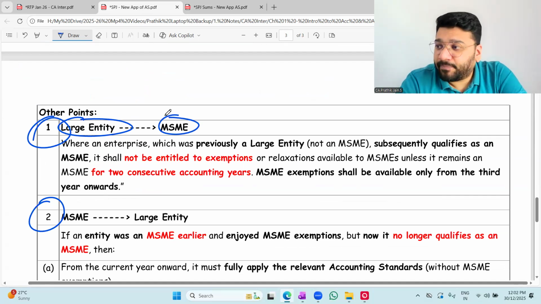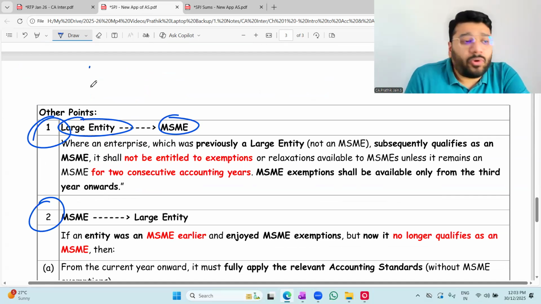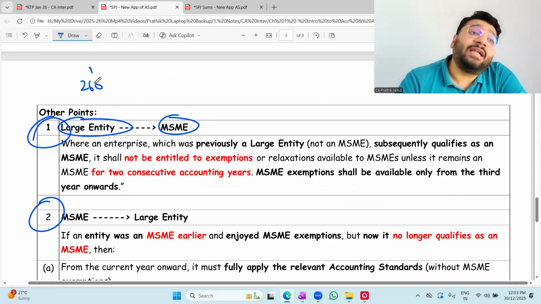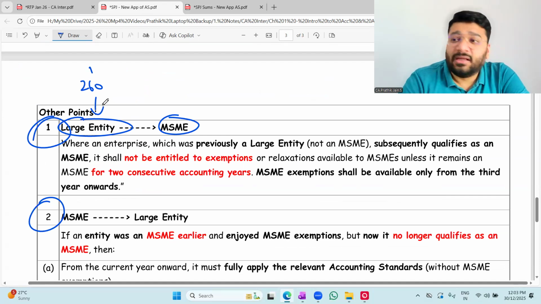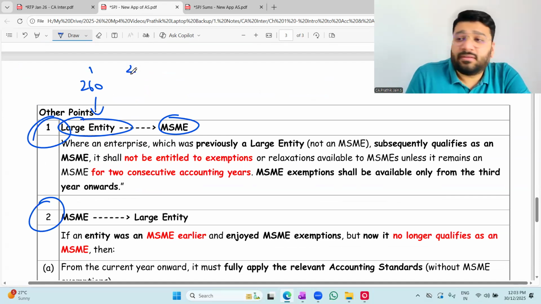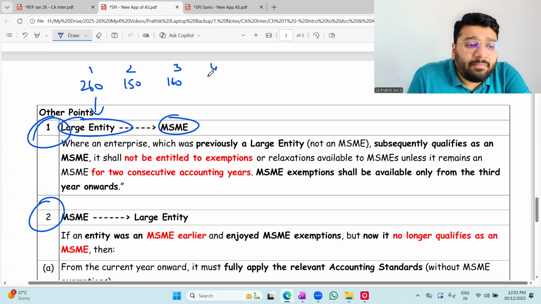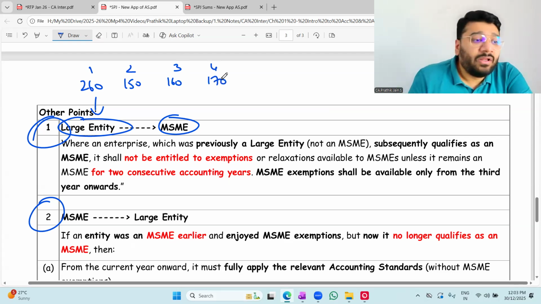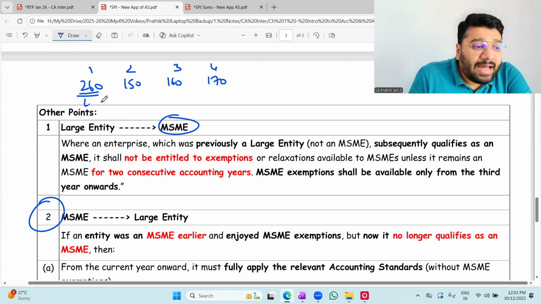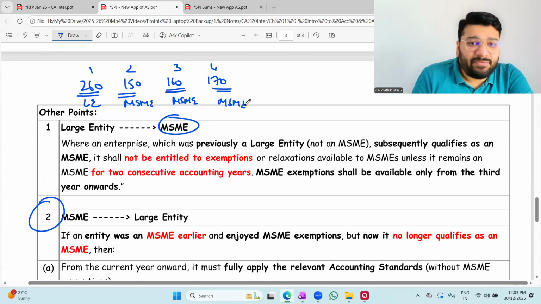Later it became MSME. In the first year of the business, the turnover was 260 crore, which is exceeding 250 crore. So in the first year, can I say the entity becomes a large entity? Later, in the second year, the turnover became 150 crore. In the third year, it became 160 crore. In the fourth year, it became 170 crore. Now, in the first year, turnover is more than 250 crore. What is the classification? Large entity. Second year, what is the classification? MSME. Third year, MSME. Fourth year, MSME. Correct? This is the classification, which is correct.